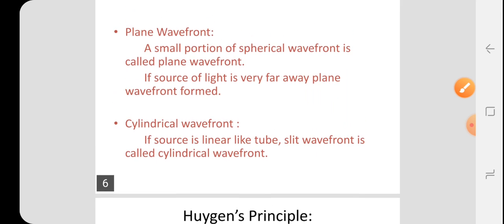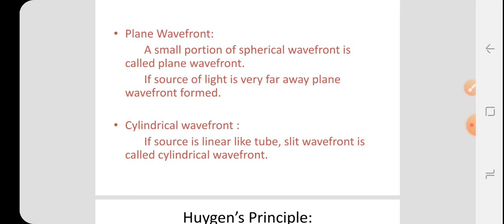Another wave is the plane wave. When the light source is at a very far distance, for example light from the sun to the earth, where the distance between sun and earth is very large, the spherical wavefront can be considered as a plane wavefront. Because over a long distance the spherical wavefront is converted into a plane wavefront, a plane wavefront is a small portion of a spherical wavefront.